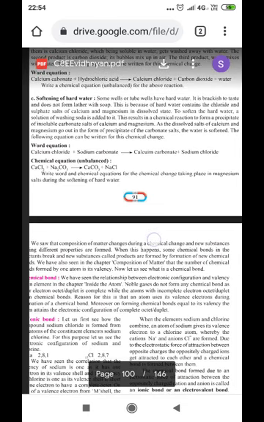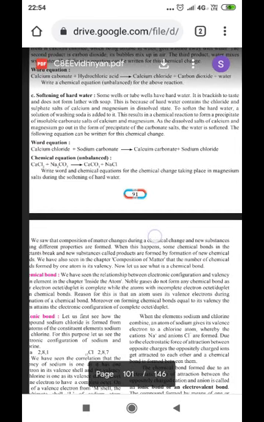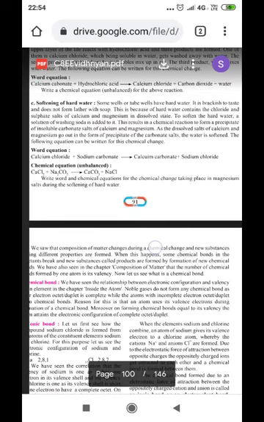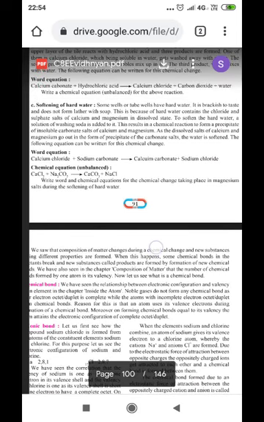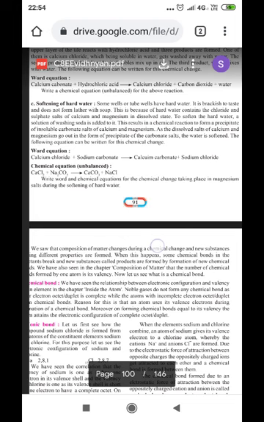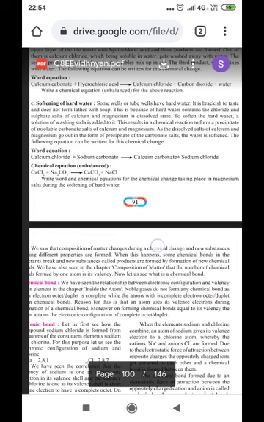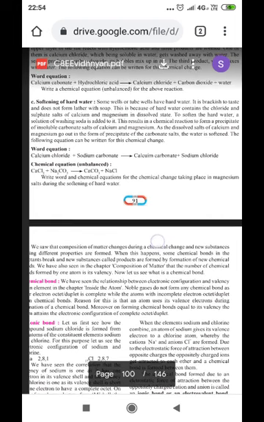Write a chemical equation for the above reaction. Now that can be written as: for calcium carbonate the chemical formula is CaCO3. For hydrochloric acid it is HCl. For calcium chloride it is CaCl2. For carbon dioxide it is CO2. And for water it is H2O. So with the help of this you can write a chemical equation which will be unbalanced. Balancing part we will discuss later on.